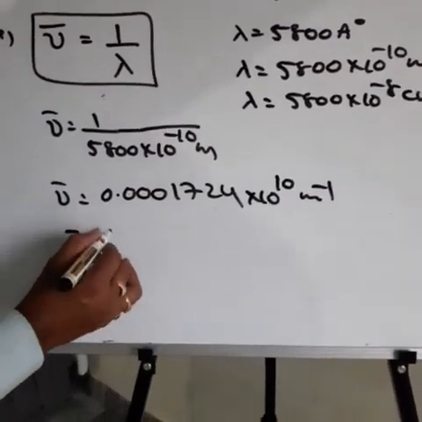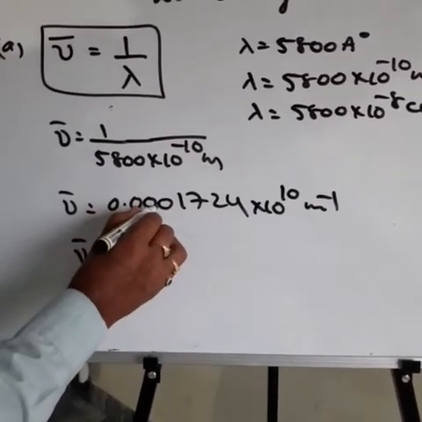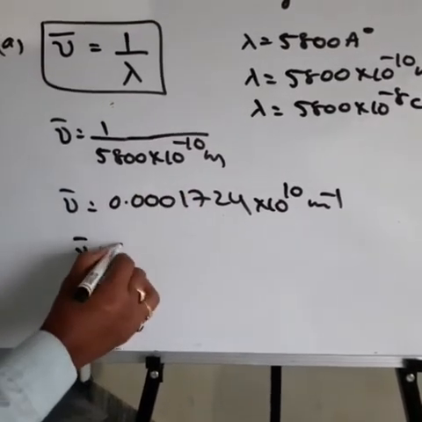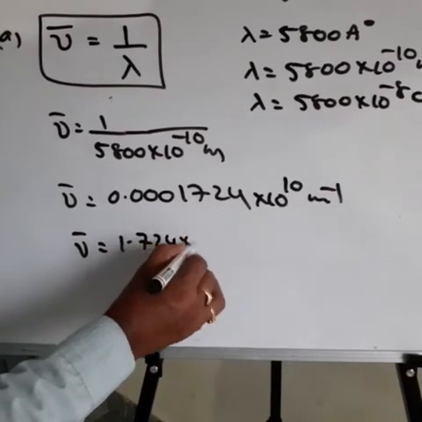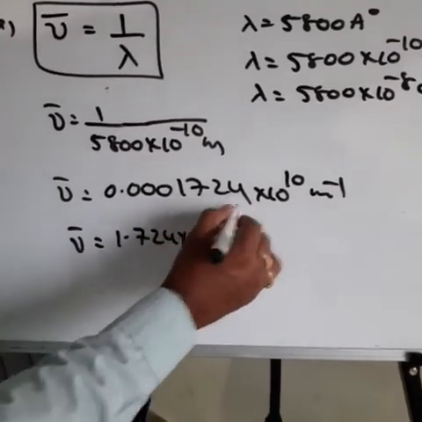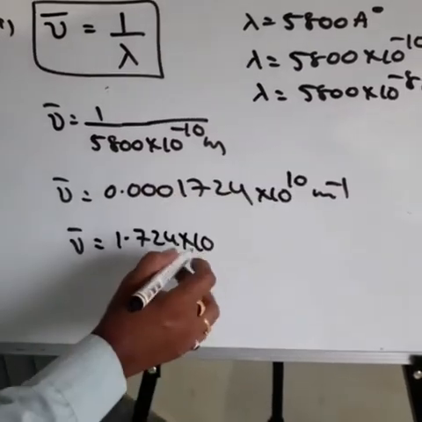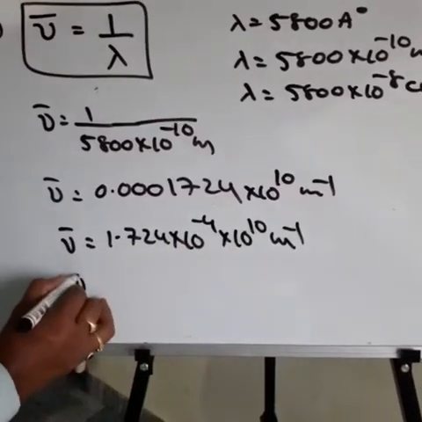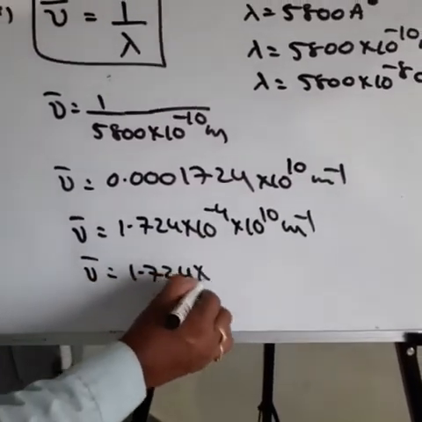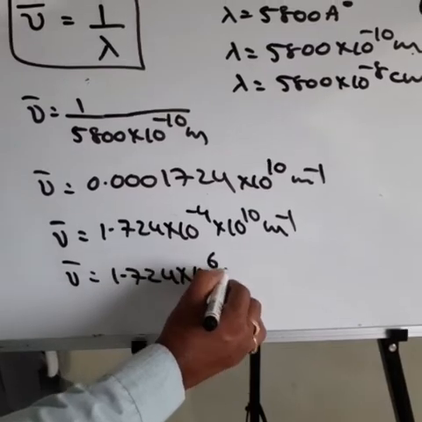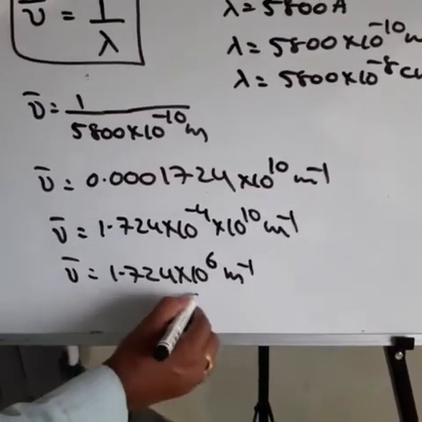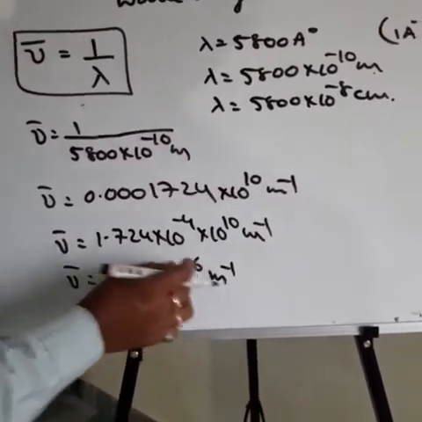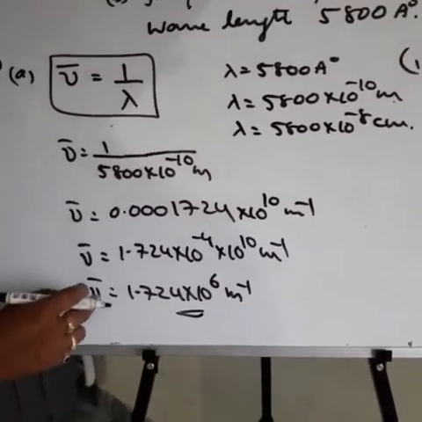Moving the decimal point four places, after 1 we put the point, we get 1.724 into 10 power minus 4 into 10 power 10. Then nu bar is equal to 1.724 into 10 power 6 meter inverse. That is the wave number.